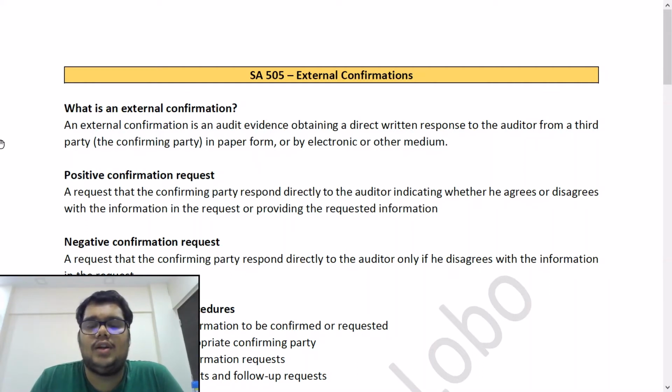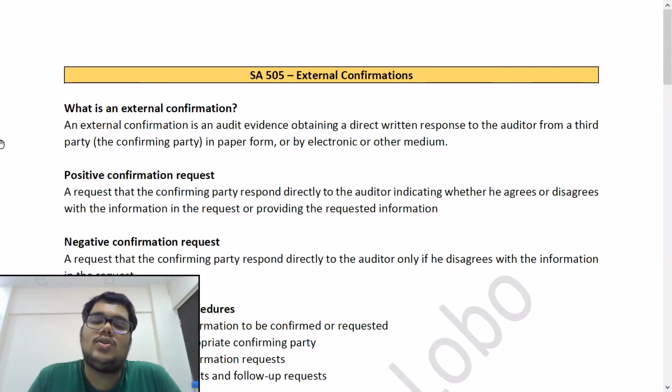So we have a proof of delivery also, the POD receipt that we get that acts as a proof of delivery. And then we will tell the opposite party, please respond to us directly on our address. Okay, so this is the way usually a confirmation is done.